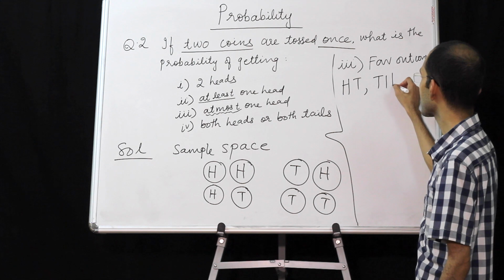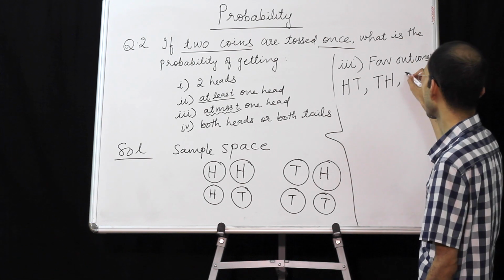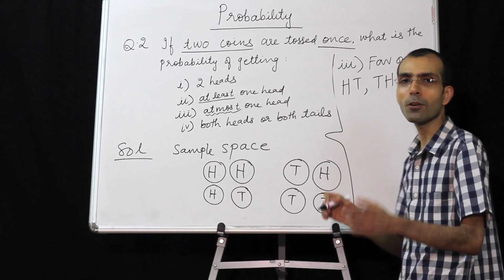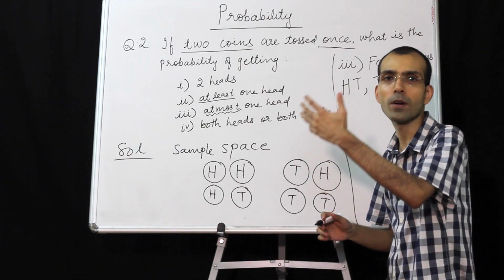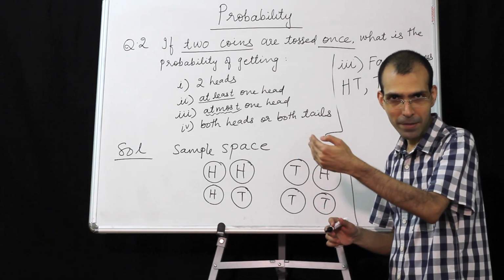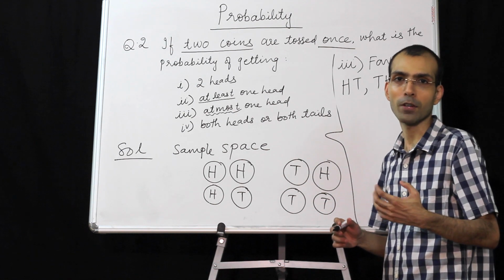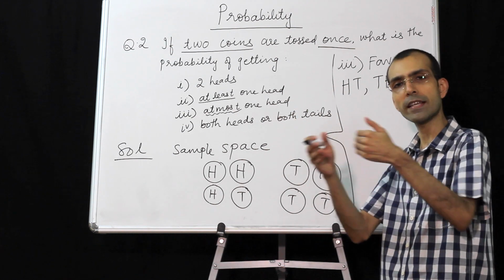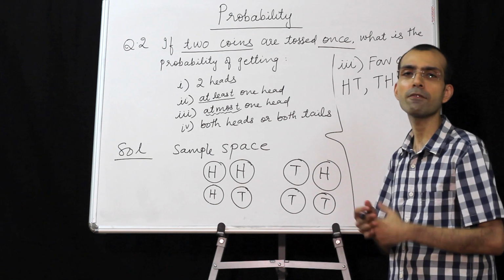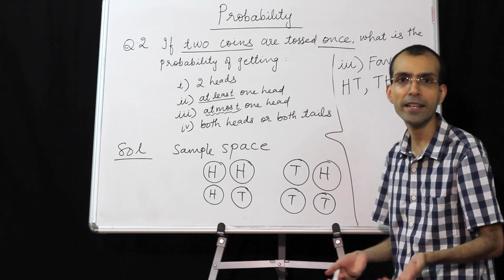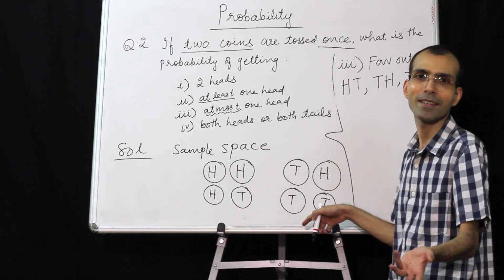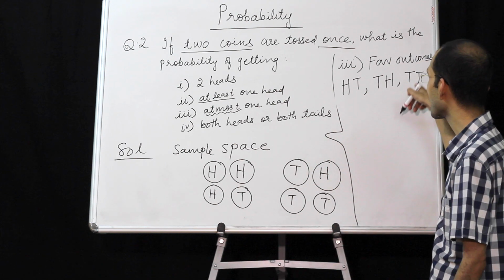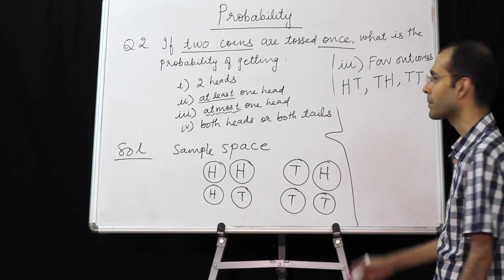TH is also possible and TT also will be possible because see what they said, at most one head. That means less than one head is also okay. ज़्यादा से ज़्यादा एक head, उससे कम भी चलेगा. Less than one head means what? 0 heads. 0 heads means what? Both tails. So TT will also come in our favorable outcomes.